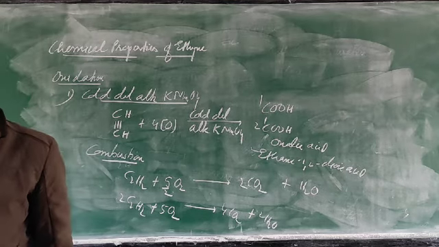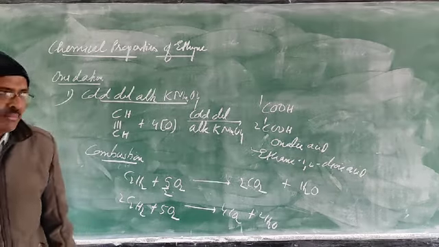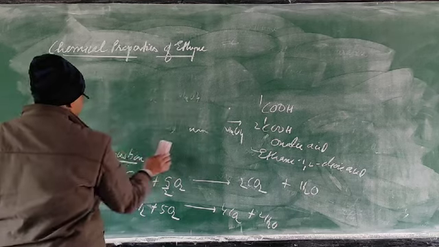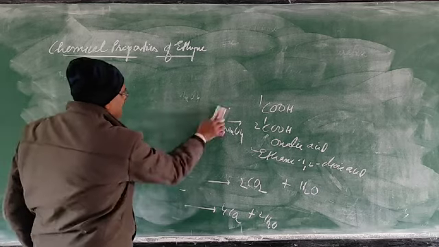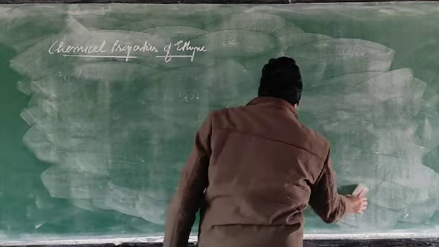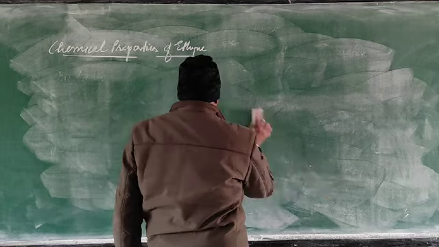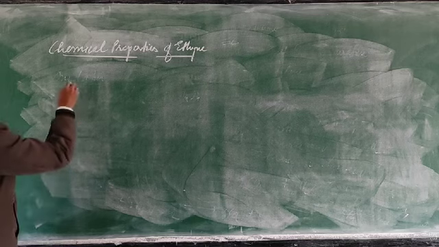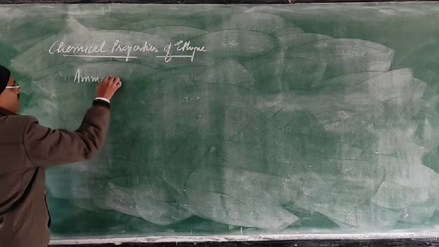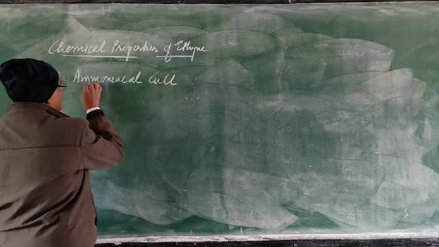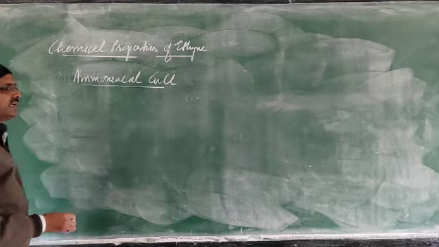Now the next one is given with ammoniacal cuprous chloride and ammoniacal silver nitrate. These are used as tests for ethyne. This is also an important reaction. When ammoniacal cuprous chloride reacts with ethyne, we get a red precipitate. And when ammoniacal silver nitrate reacts, we get a white precipitate. So first, ammoniacal cuprous chloride gives a red precipitate.